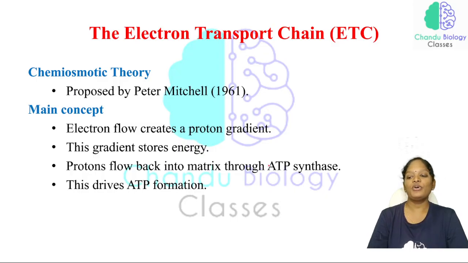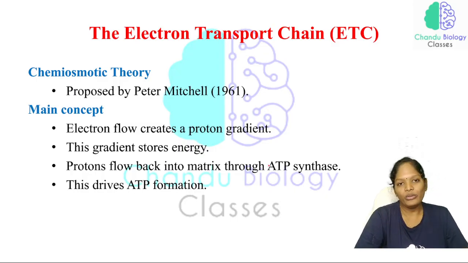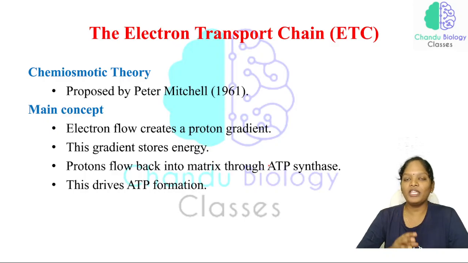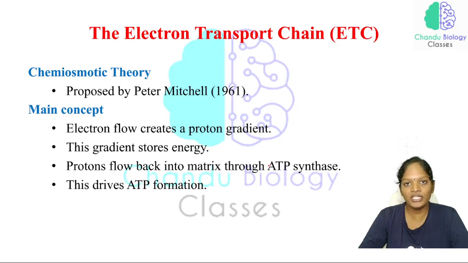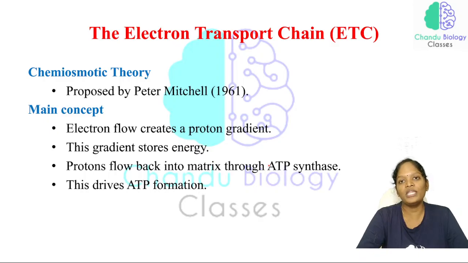Now, so far we have completed how the electron is transmitted through all these complexes, what the function of the mobile carriers is, what the proton gradient is, and that whenever the electron flows, energy is released, and the energy is helpful to pump the proton from the matrix region to the intermembrane space. Now, how is the ATP produced? The production of ATP is explained by the chemiosmotic theory.